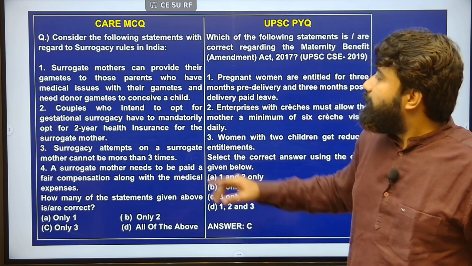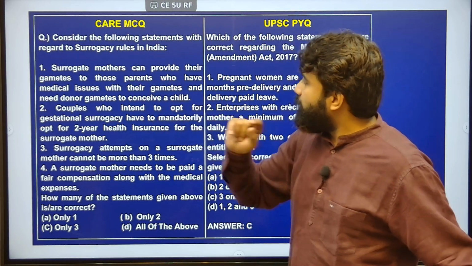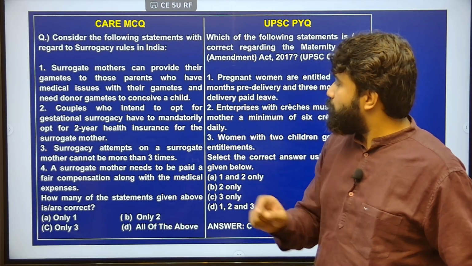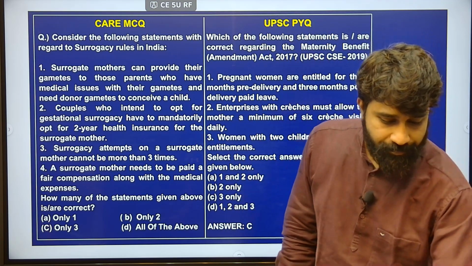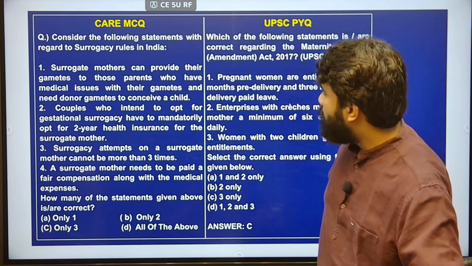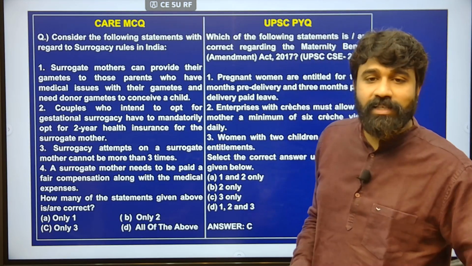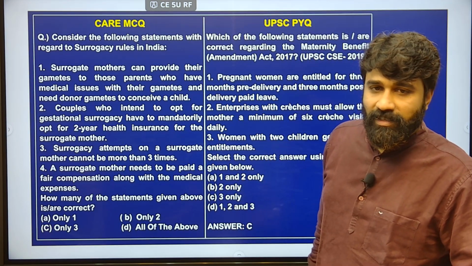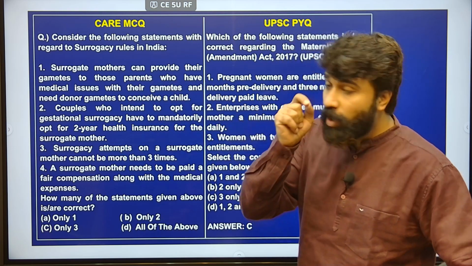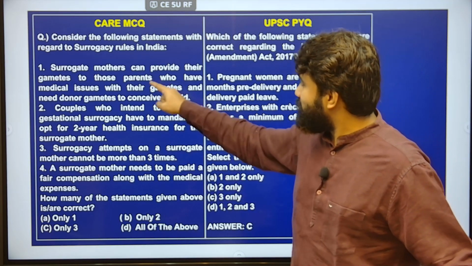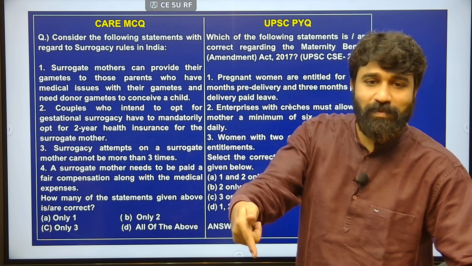Coming to this surrogacy bill, the rule mentioned is: surrogate mothers can provide their gametes to those parents who have medical issues with their gametes and need donor gametes to conceive a child. Is it a true statement? Surrogate mothers can provide their gametes. The first line itself is wrong, right? Just now I have explained.